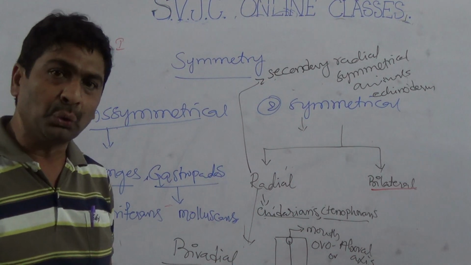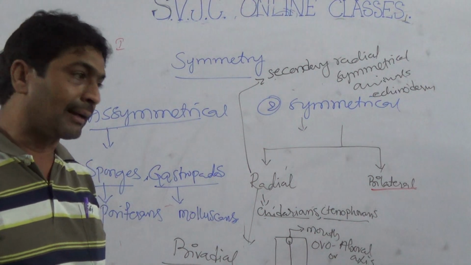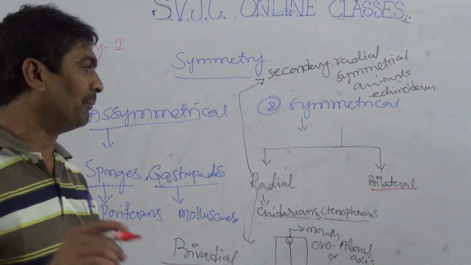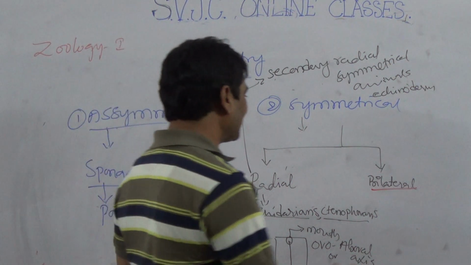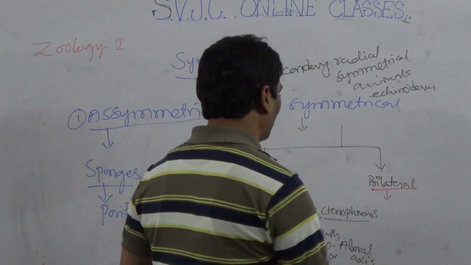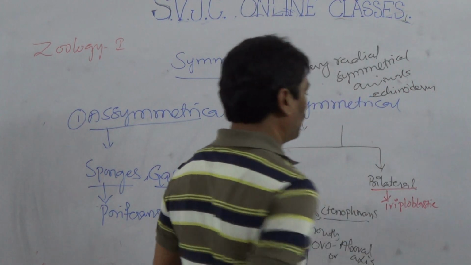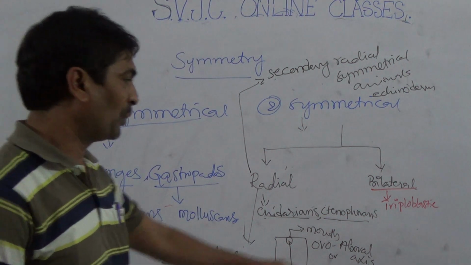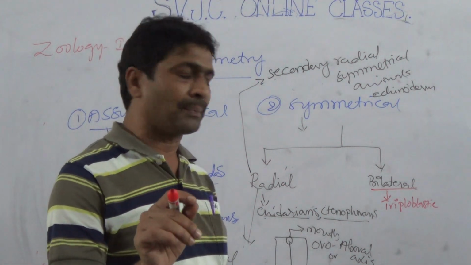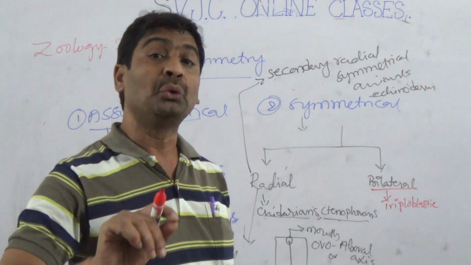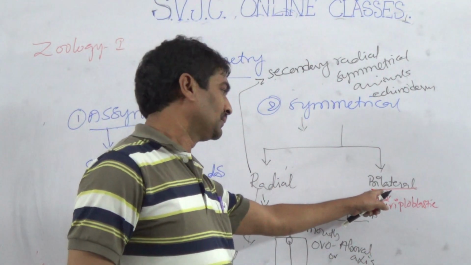The central axis in bilateral animals runs from anterior to posterior. The best example is all triploblastic animals. So bilateral symmetrical means the animal can be cut into two equal parts in only one plane by the central axis. That is called bilateral.